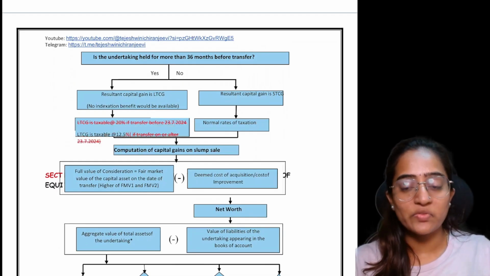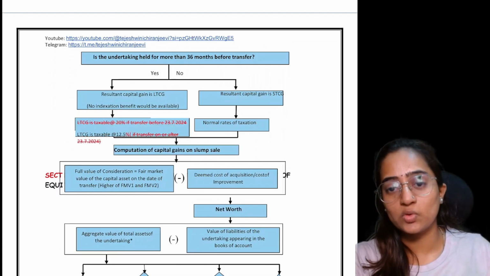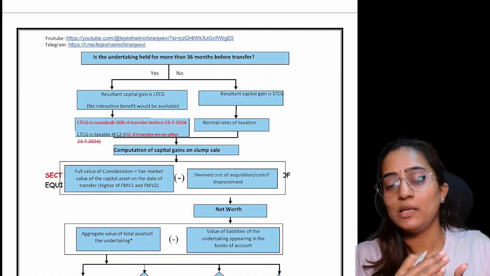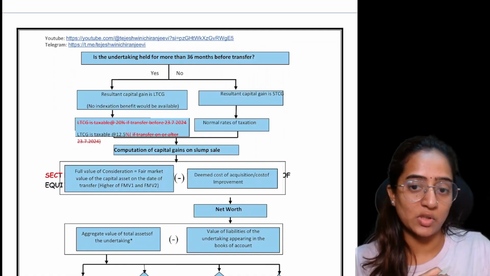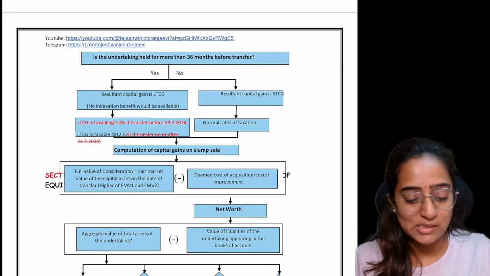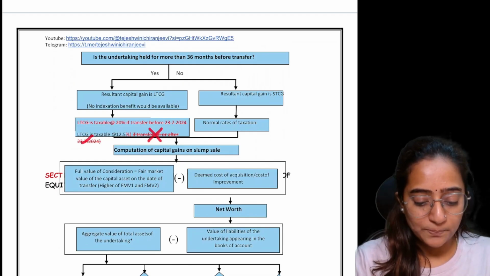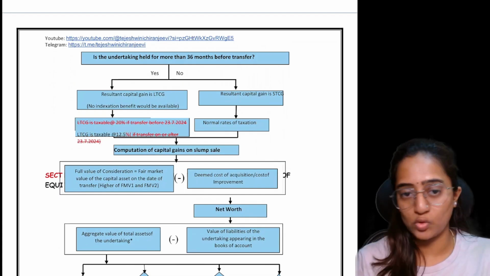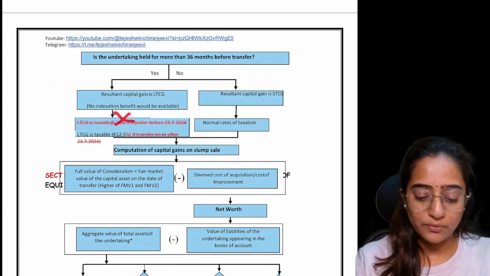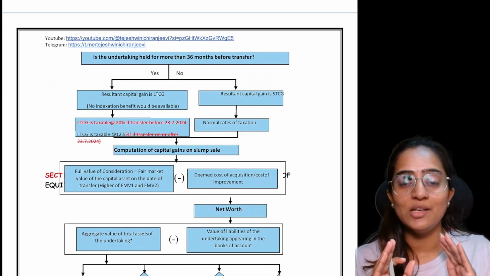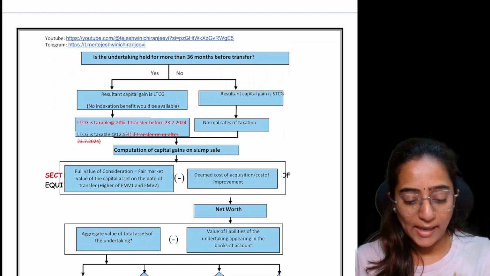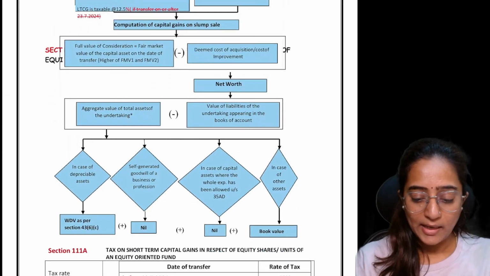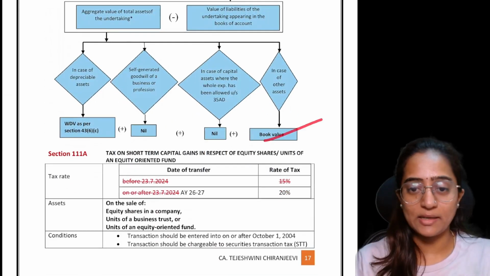Now, that concept of before 23/7/2024 is gone, because the applicable PY is 24/25, that is from 1st April 2024 to 31st March 2026. Hence, this point is not there. We can consider just 12.5% in this aspect and close. There is no difference between 20% and 12.5%. Now, for the slum sale section 50B, as per this, it is only 12.5%. Clear? And the other points, all of us know what is there in section 50B.